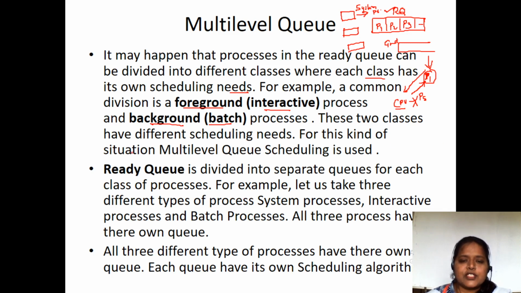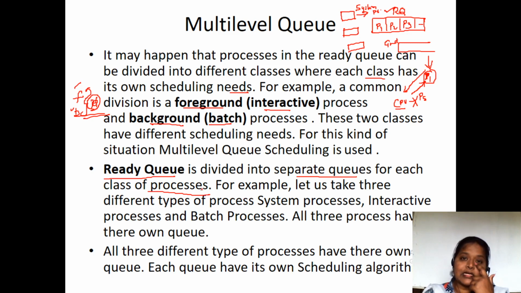For this kind of situation, multi-level queue scheduling is used. Previously, the foreground process as well as the background process we kept in the ready queue combined. Now we are going to create separate queues for the foreground processes and separate queues for the background processes. The main idea here is that the ready queue is divided into separate queues for each class of processes.